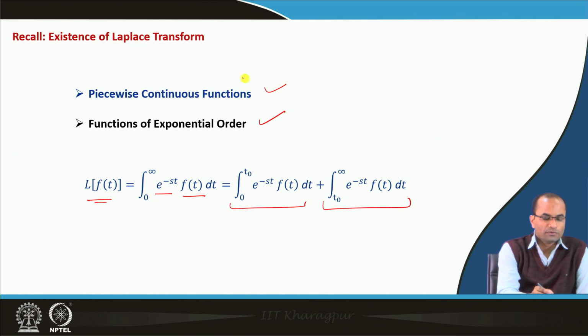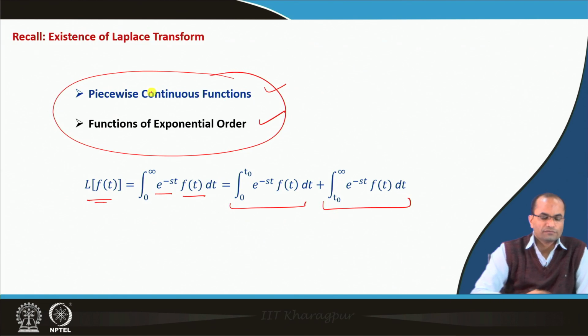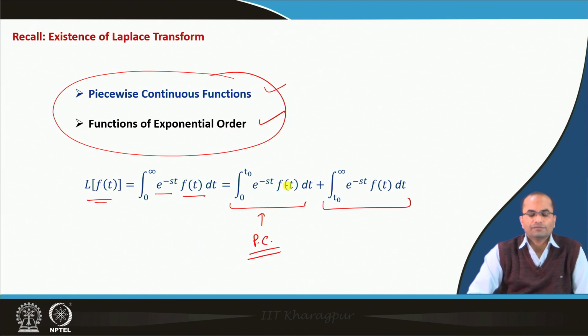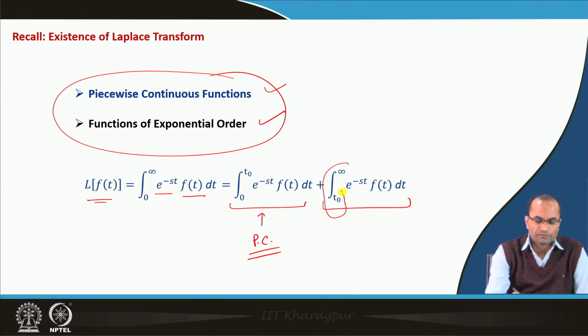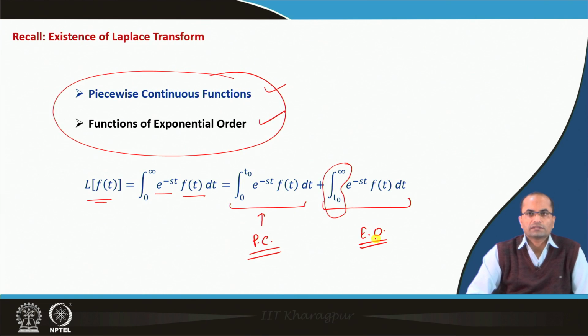So, the idea for the existence of the Laplace transform was that piecewise continuity takes care of the existence of the portion where we have finite limits, and for the portion from t naught to infinity, the exponential order takes care of the existence.